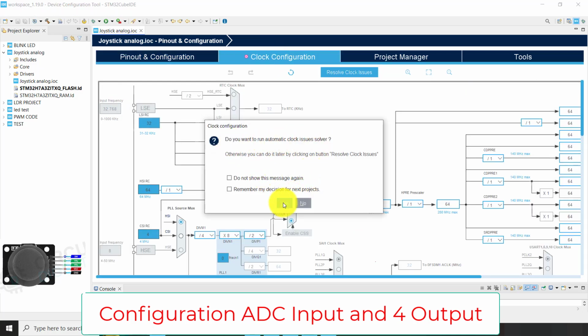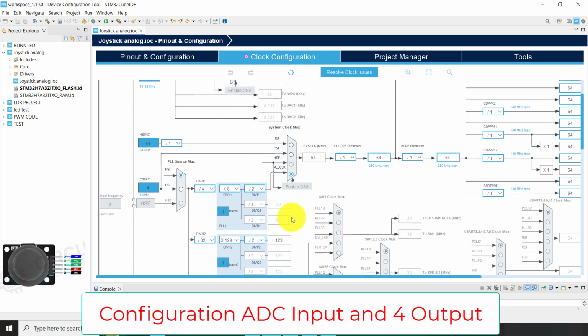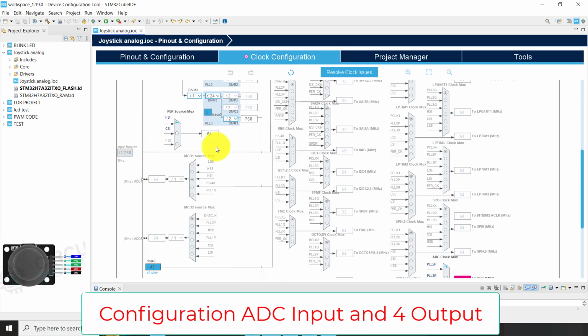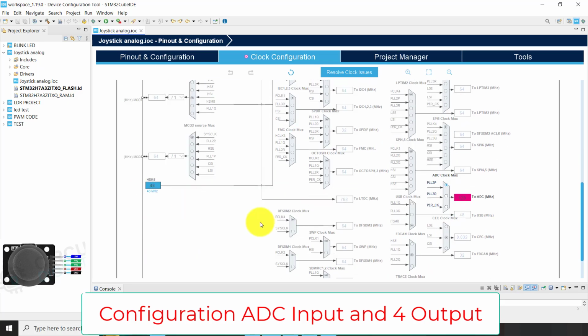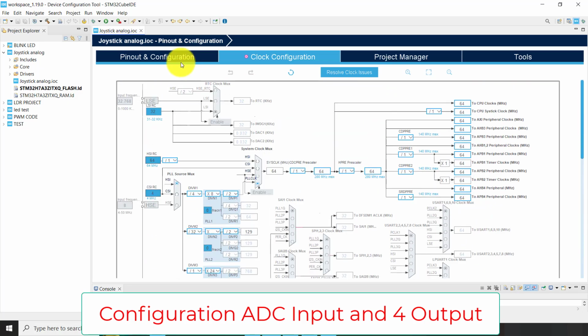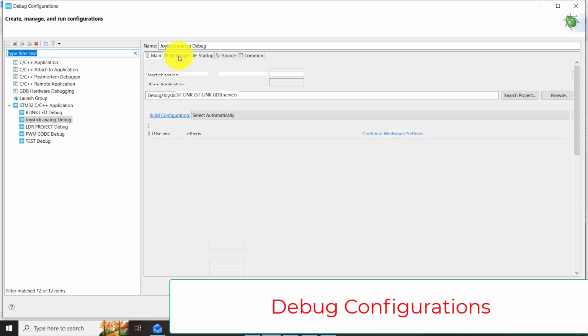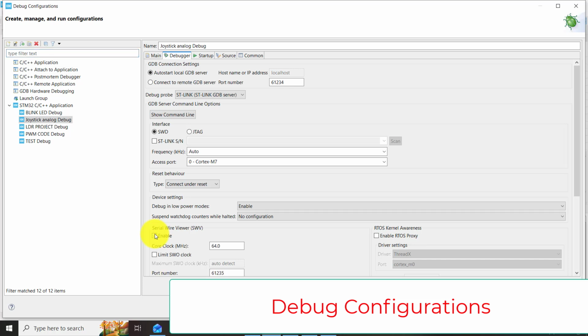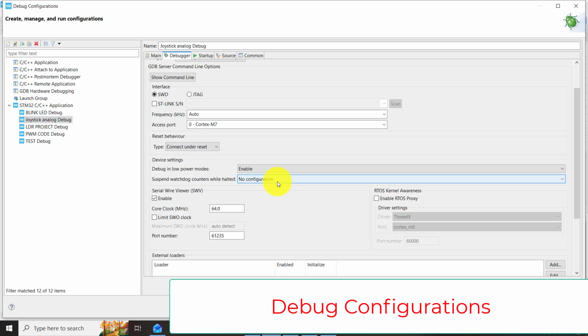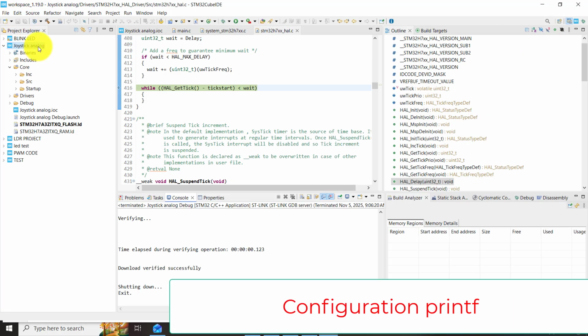Okay, we check all the parameters and resolve the clock issue. Now we go for the debugging configuration. Again, we make sure SWD is enabled and SWV is also enabled. Okay, now we check the part number. Okay, configuration, apply, and okay.